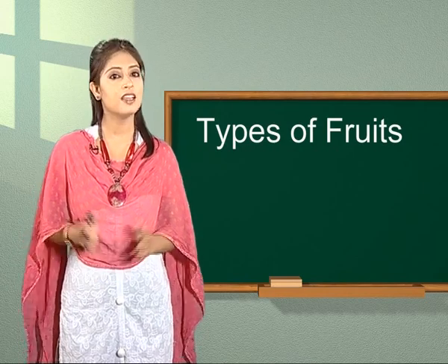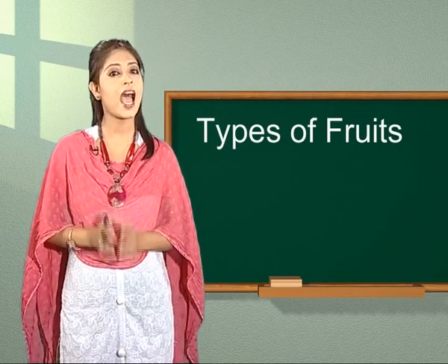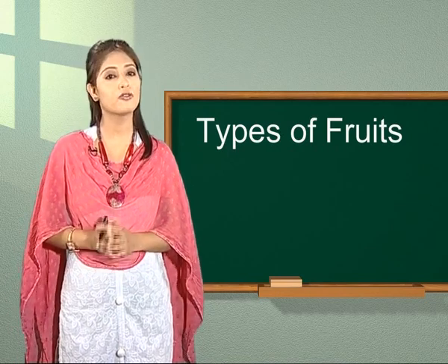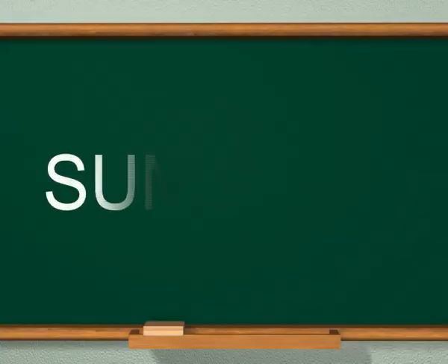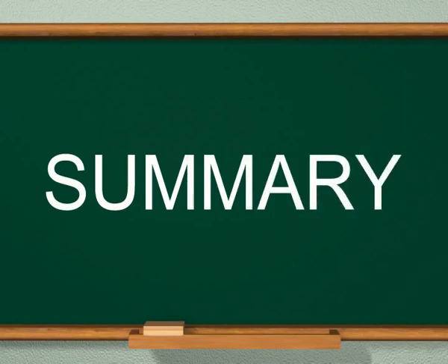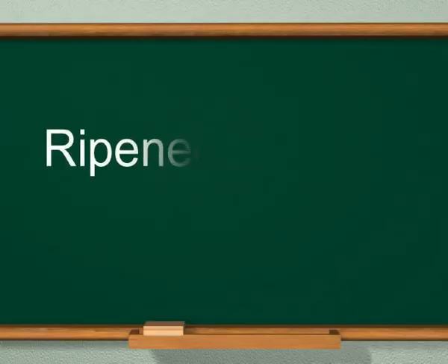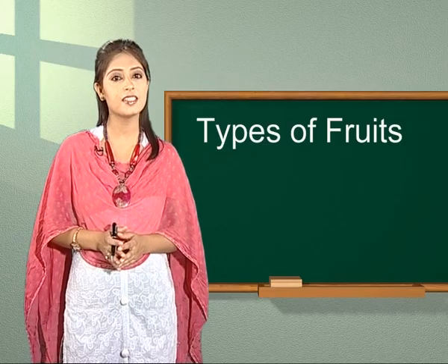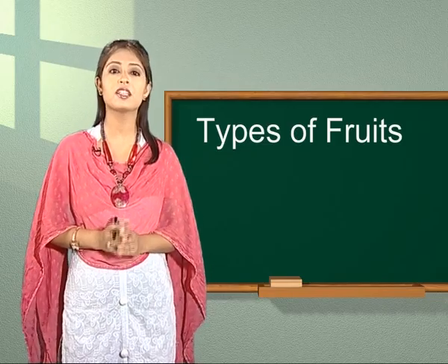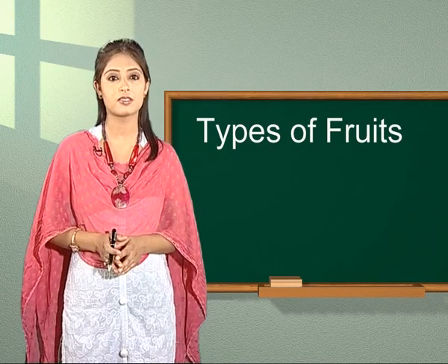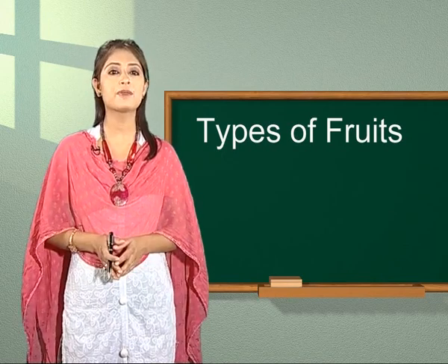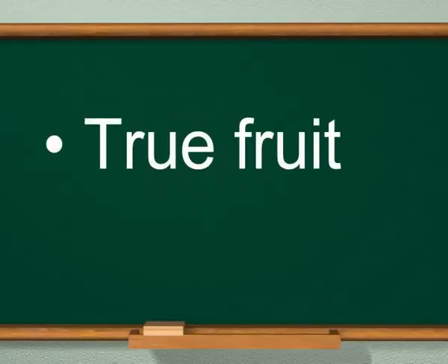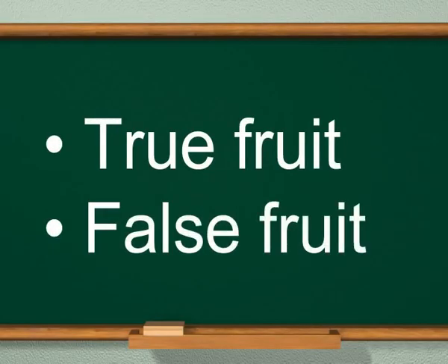So students, this is all about fruits and it is enough for today. Let us quickly summarize what we have learned today. Fruit is the ripened ovary of a flowering plant that contains the seeds, sometimes fused with other parts of the plant. There are two types of fruits. These are true fruit and false fruit.